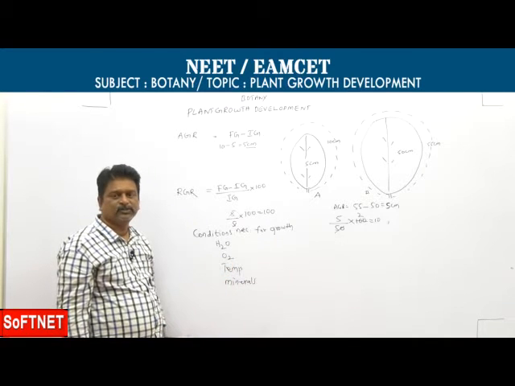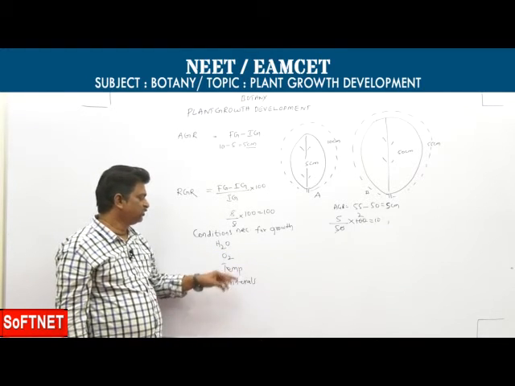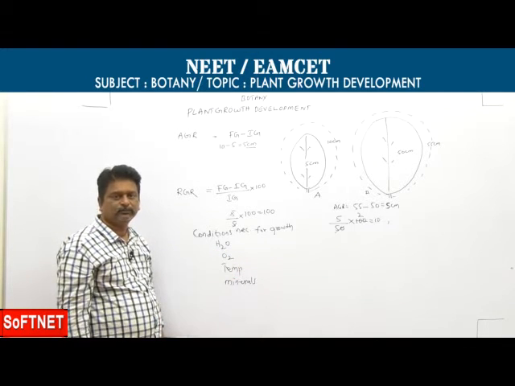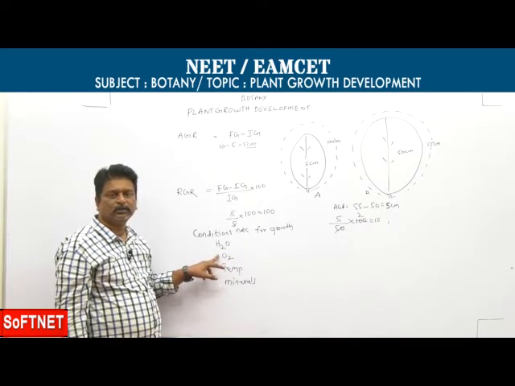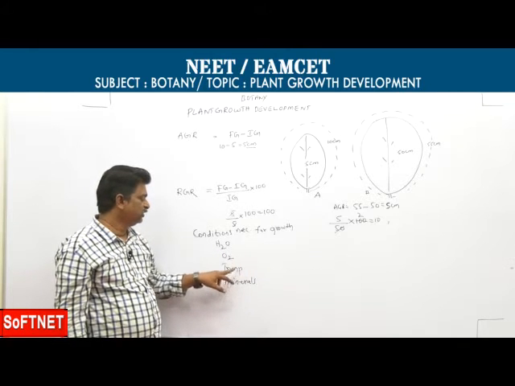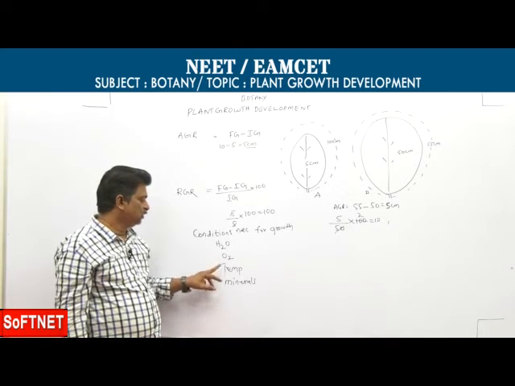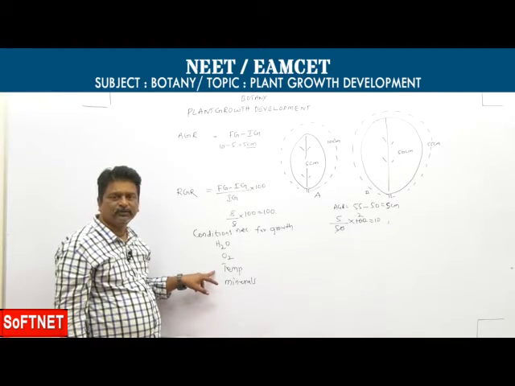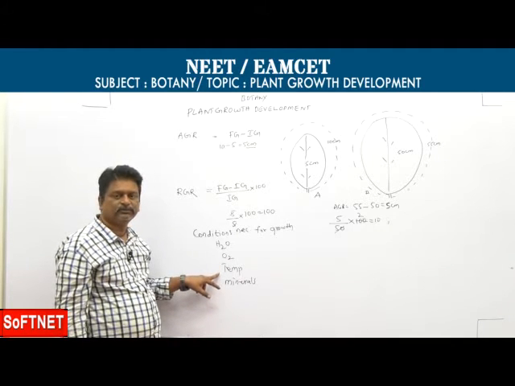Next one, oxygen. Oxygen is essential for respiration. Respiration gives energy, and in the presence of energy, cell division takes place. Even for growth, optimum temperature is required, because most of the enzymes are active at optimum temperature.